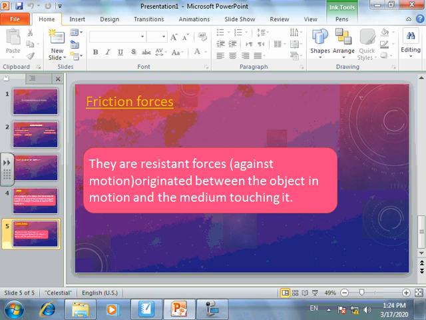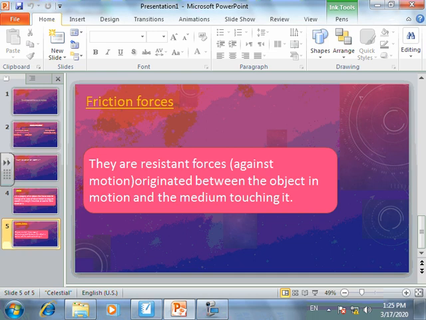So the reason here is to have two mediums touching each other. What about other examples of friction? The friction between your sneakers or your shoes and the floor, the friction between your cheek and the air, the friction between the swimmer and the water in the swimming pool. All of these are types of friction. Another type is between the car tire and the road, or between the bike tires and the road. All of those are different types of friction.